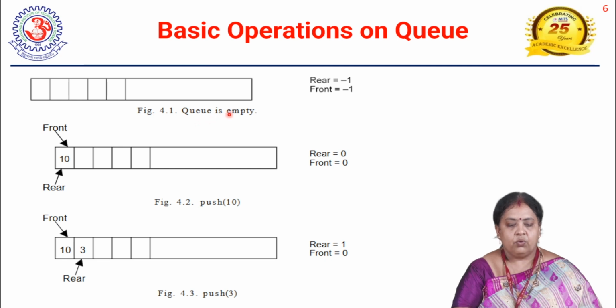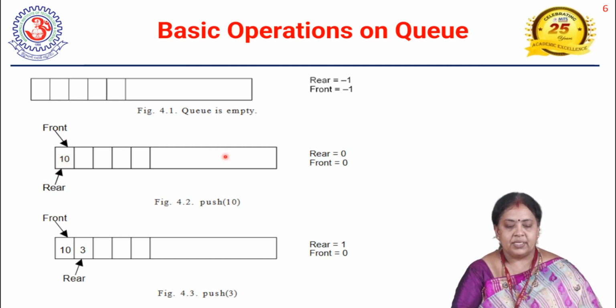Okay, now there is an attempt to insert an element 10. What happens when we insert the element? We are inserting the element at the rear position. So there is only one element, and this position is the rear position as well as the front position. Why? Because we have to delete the element from the front only.